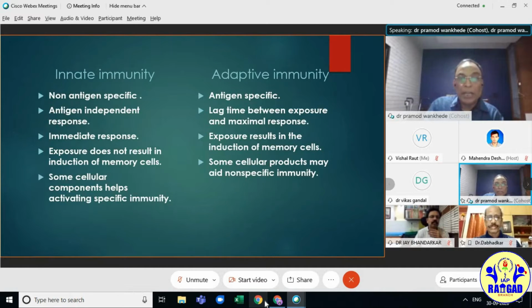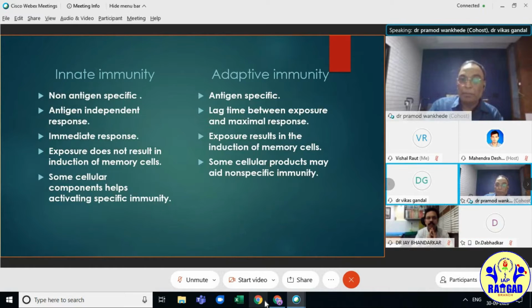The difference between innate and adaptive immunity is that innate immunity is an antigen-independent, immediate response. Exposure does not result in induction of memory cells, and some cells help in activating specific immunity. Whereas adaptive immunity is antigen specific. There is some lag time between exposure and maximum response. Exposure results in induction of memory cells, and some cellular products may aid non-specific immunity.